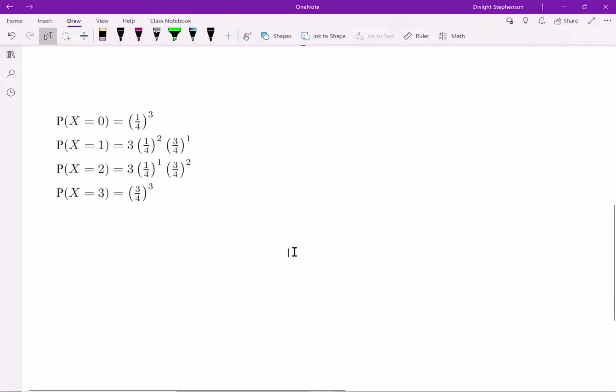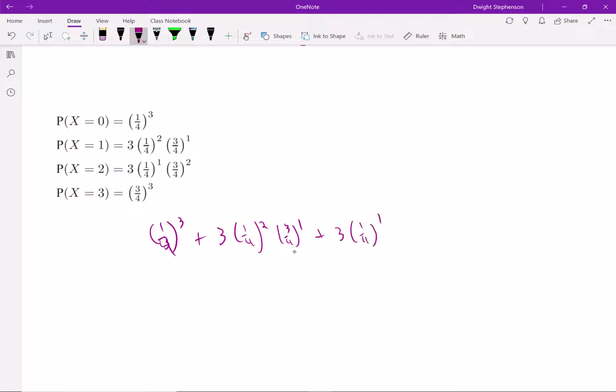So just for a second, I want you to consider what this would look like if I added all these together, right? I'd get 1/4 to the third plus 3 times 1/4 squared times 3/4 to the 1 plus 3 times 1/4 to the first times 3/4 squared plus 3/4 to the third. And I don't know if you recognize what this is, but it has to do with this thing. Pascal's triangle.